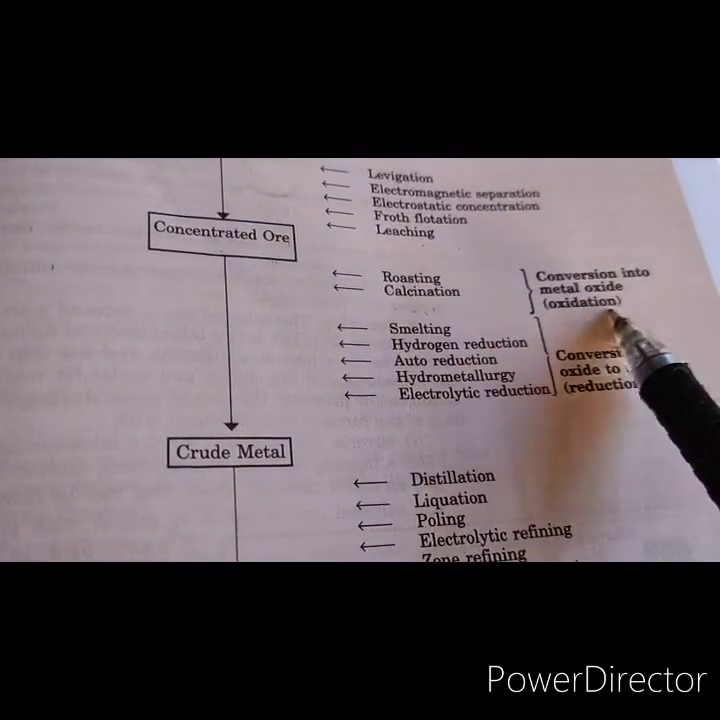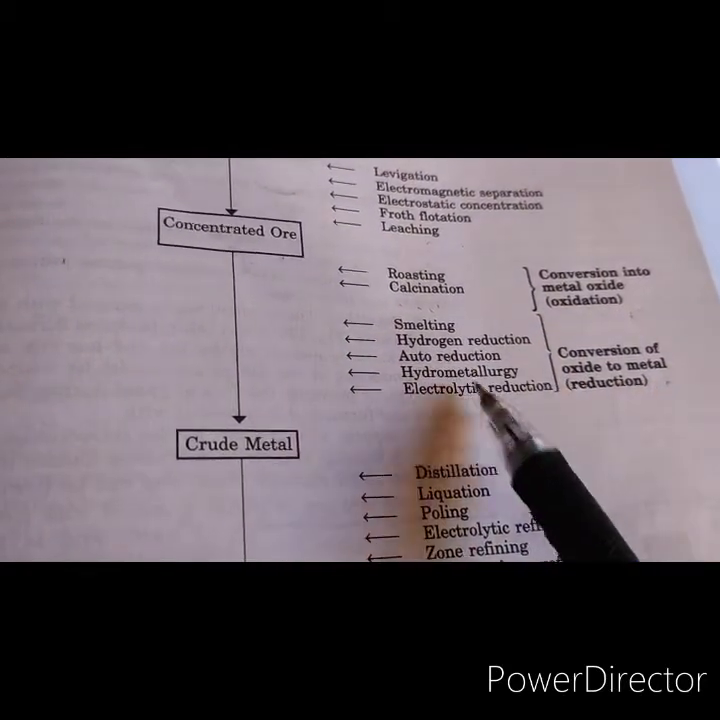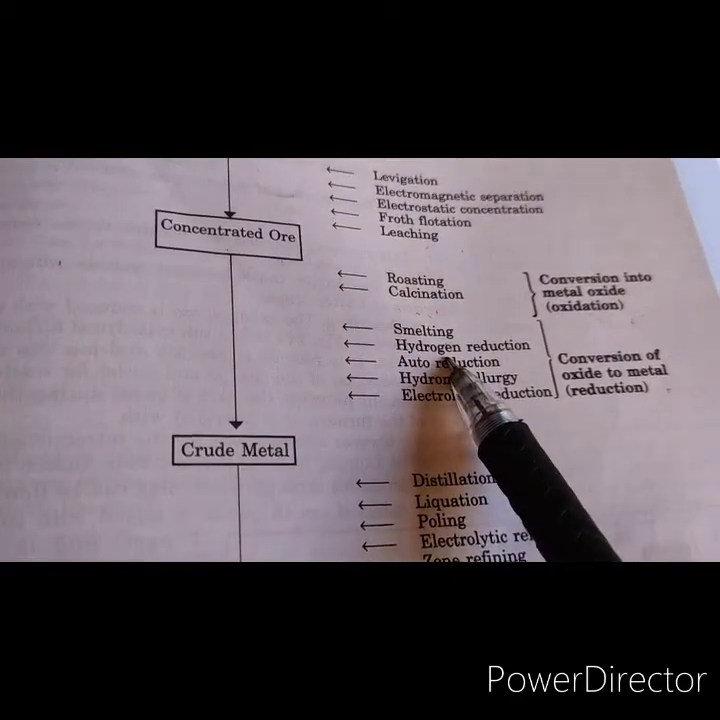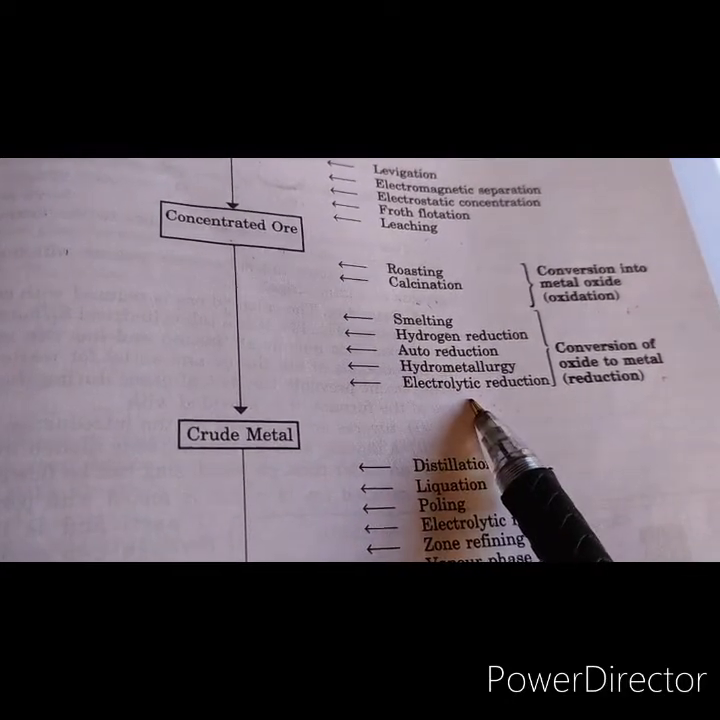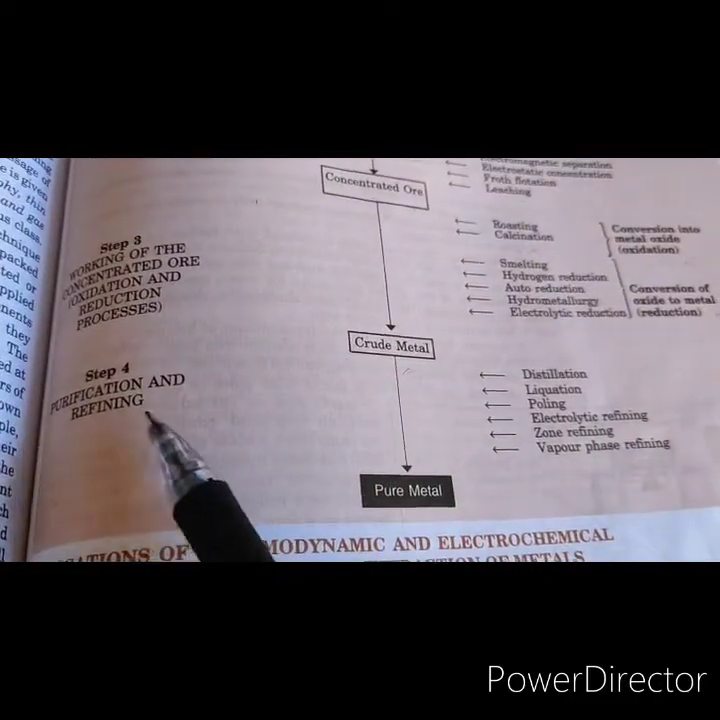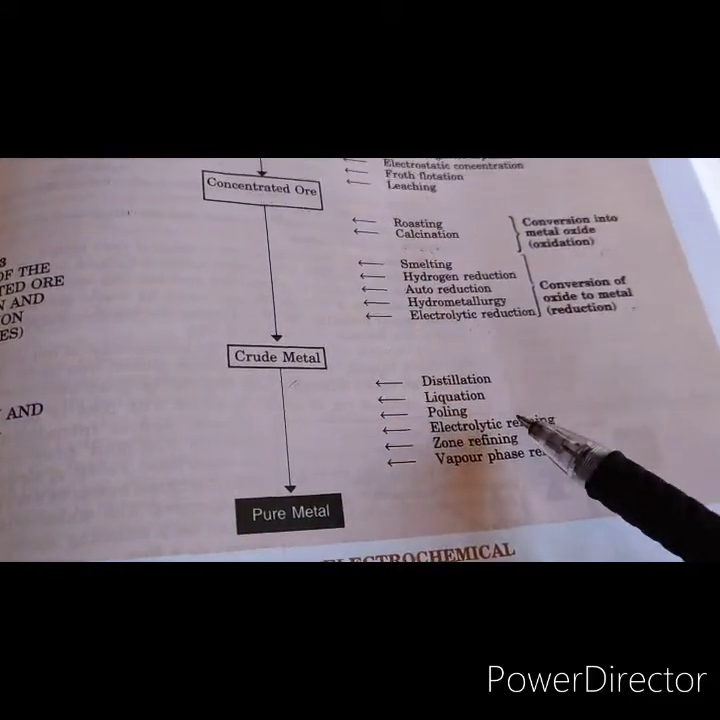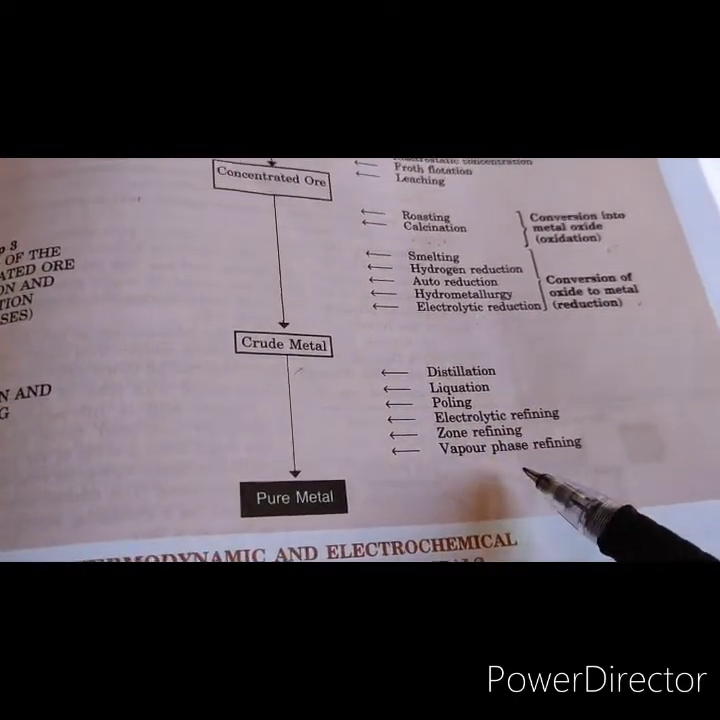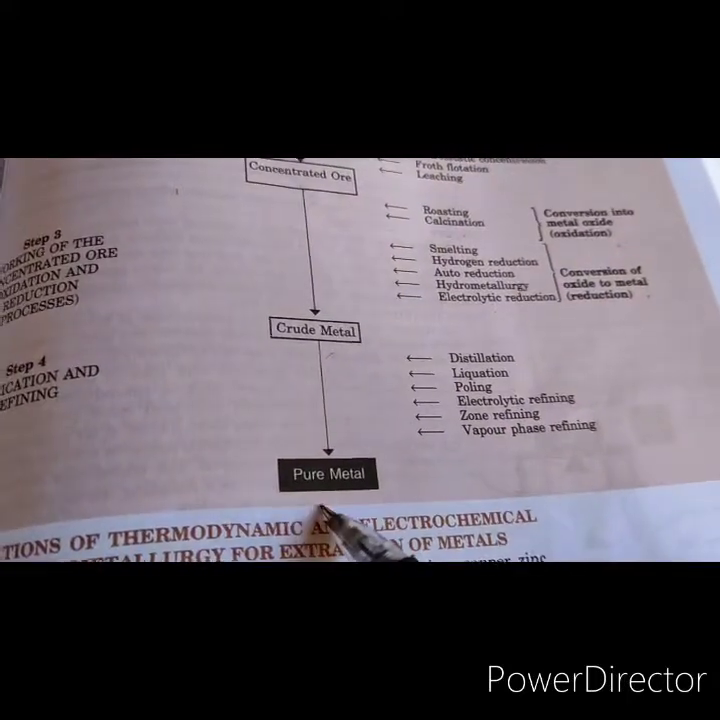Once we have got the metal oxide, the next step is to convert this metal oxide into metal. The following processes are employed. Smelting is the reduction with carbon, and then we have the hydrogen reduction or auto reduction, hydrometallurgy and electrolytic reduction. By all these processes we get the crude metal. Then step number 4 is purification and refining, and in this step we can employ various processes, for example distillation, liquefaction, poling, electrolytic refining, zone refining, vapor phase refining. For different elements different methods can be employed and we get the pure metal.